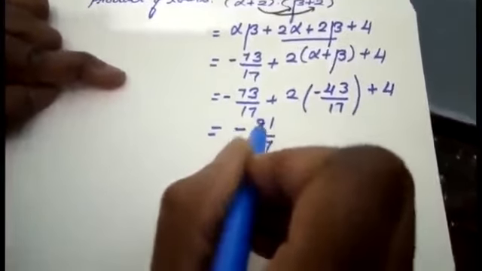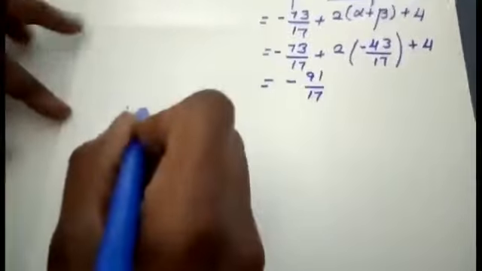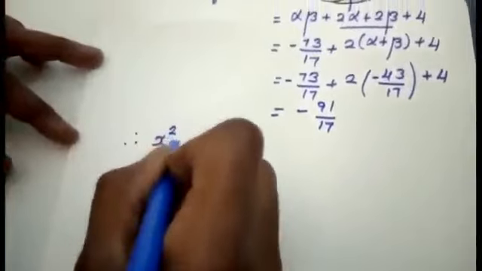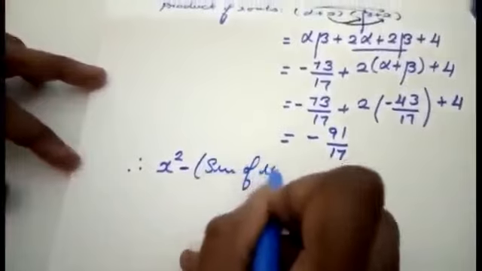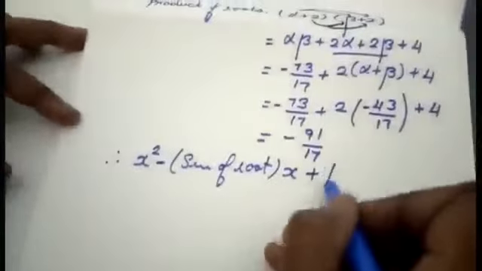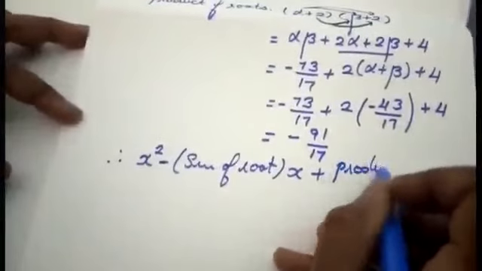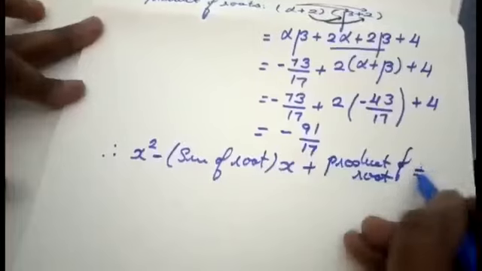Now what is the concept they are asking you to find? They are asking you to find the quadratic equation. So what is the formula? Therefore, x square minus sum of roots x plus product of roots equal to 0.